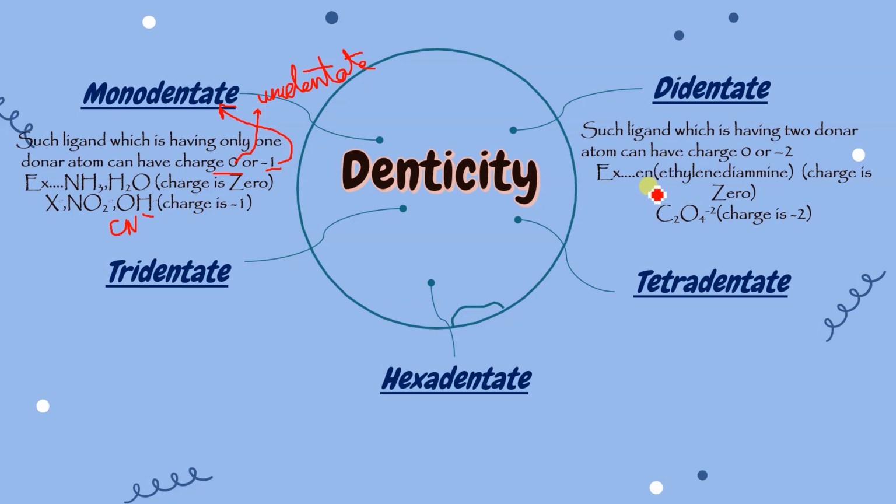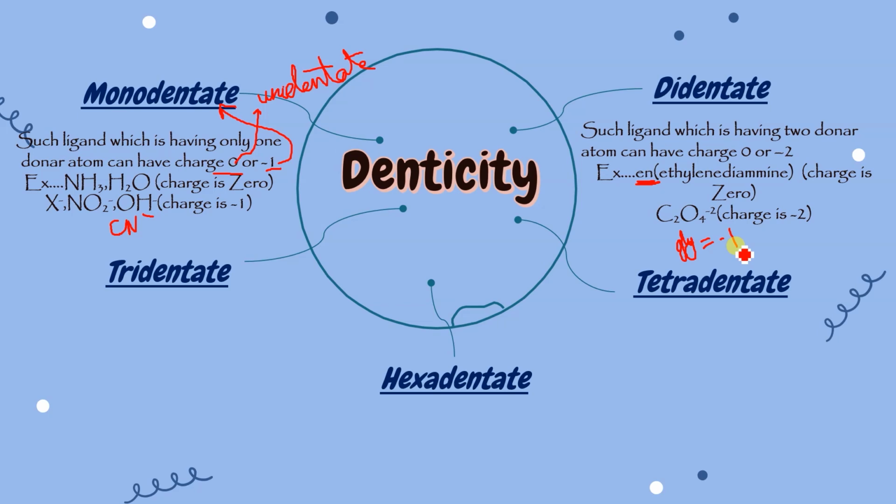Okay, so example, the most common which is ethylene diamine, that is EN, abbreviation is EN written, and full form is ethylene diamine. It is having charge 0. And next is C2O4 जिसे हम oxalato कहते हैं, that is -2, and one is glycinato. Glycinato को हम symbolic way में GLY लिखते हैं. Glycinato, that will have charge -1. Got it? So they can be bidentate or didentate.